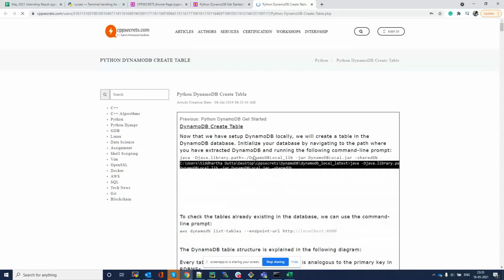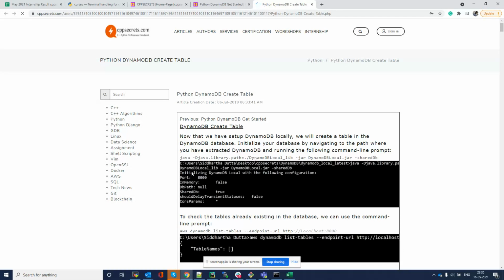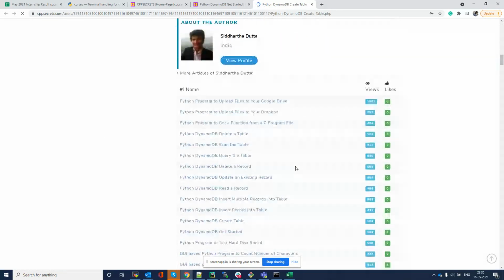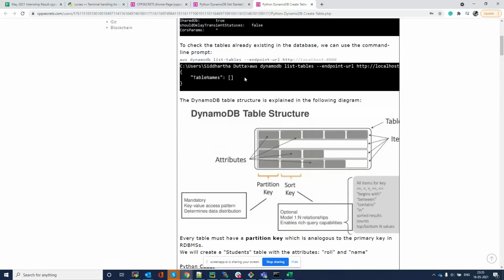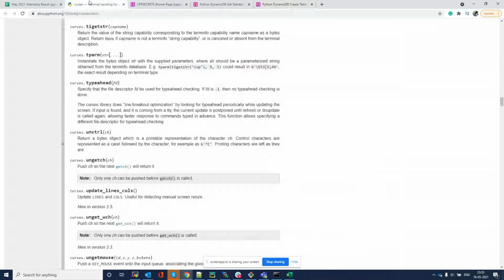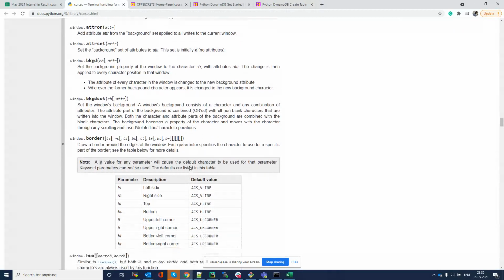So like this, you have to write next and link. While writing, first you have to write all the 50 articles, then you have to link them like this, with a next link, so that people will enjoy it as tutorial material.